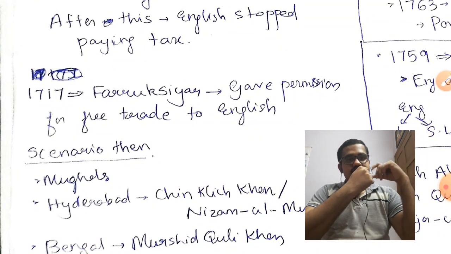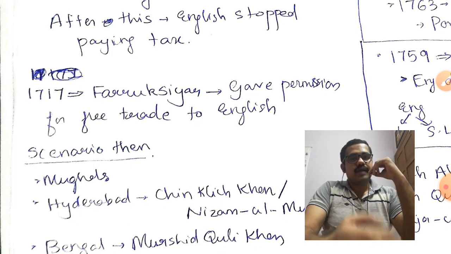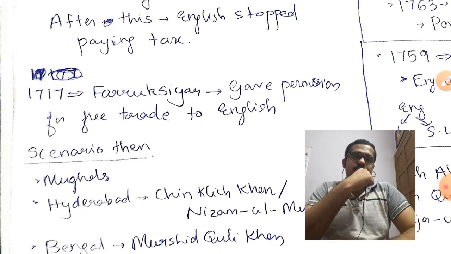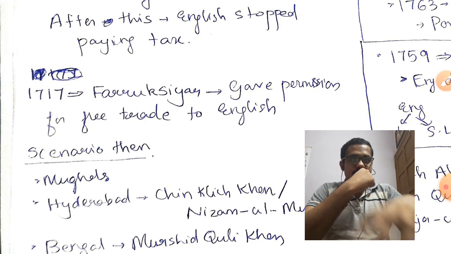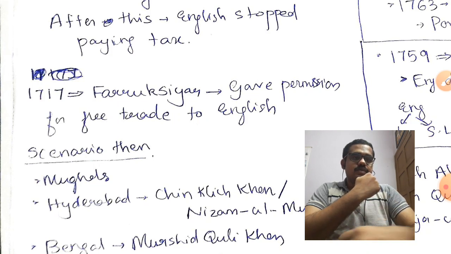Then in 1717, about 17 years later, Farrukhsiyar gave permission for free trade to the English. What happened is, in that Bengal region, Farrukhsiyar did not like that the English had stopped paying tax, and he thought of giving out some laws or attacking them.